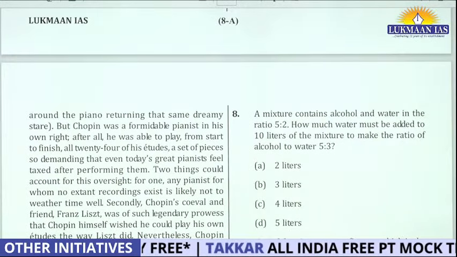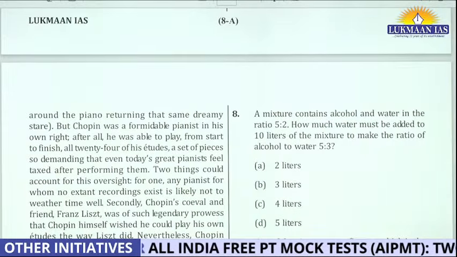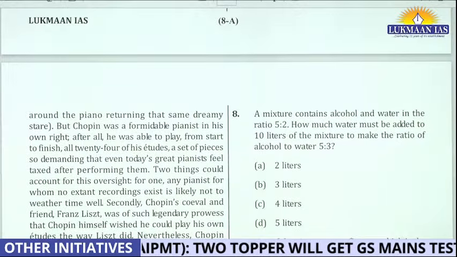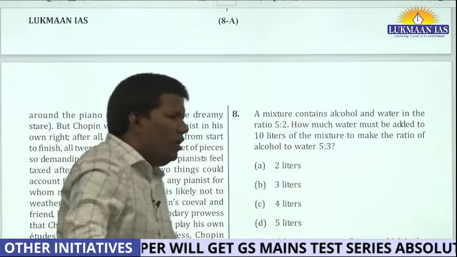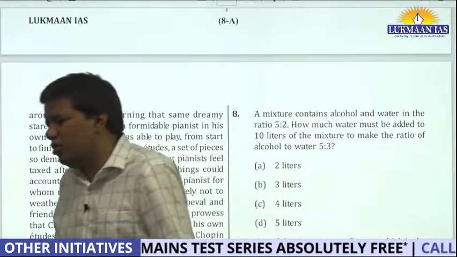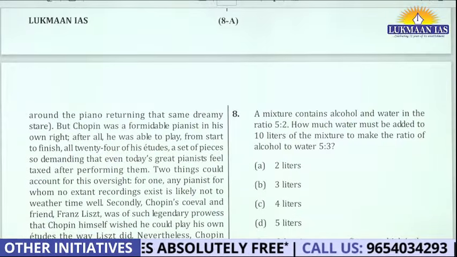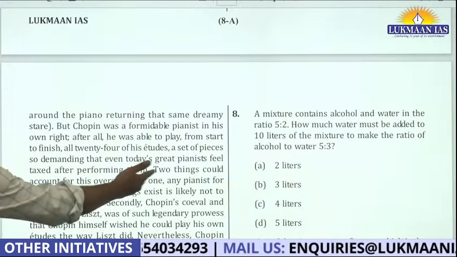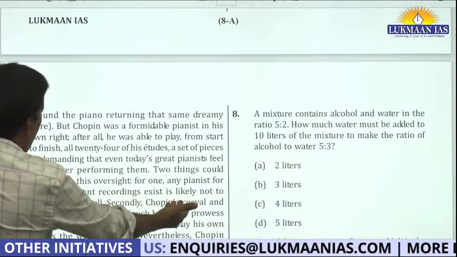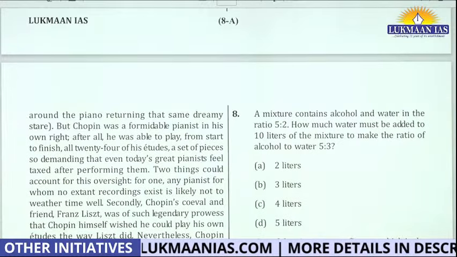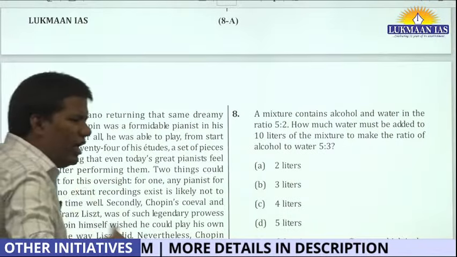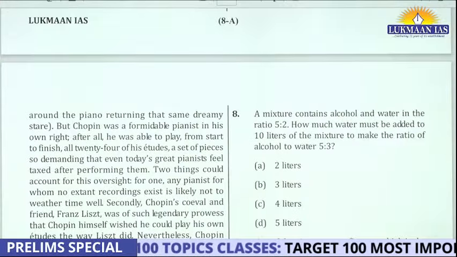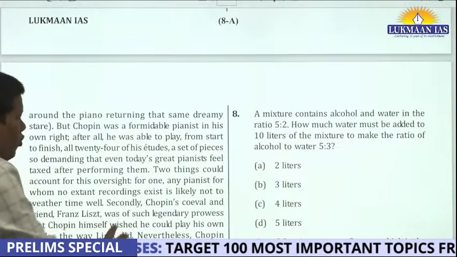Two things could account for this oversight. For one, any pianist for whom no extant recording exists is likely not to have weathered time well. Okay, that's important, right? Suppose there is a writer, and no books written by him exist today, who will remember him? The same thing is happening here. Any pianist for whom no extant recording exists is likely not to weather time well. Weathering time well means, see, with time memory fades, right? So who will remember if there is no recording?